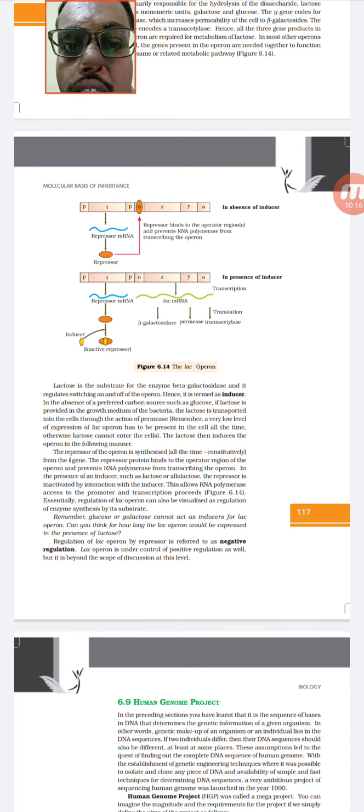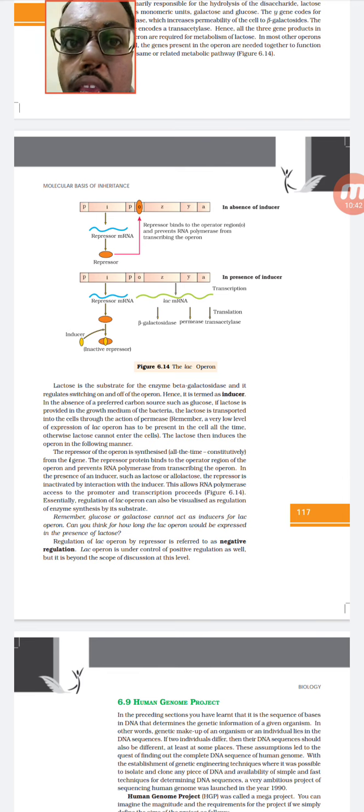Once the lactose has come in, another gene, A, starts its function, that is transacetylation, and by the action of the Z gene it will be converted by the beta galactosidase enzyme, and it will be used by the bacteria for the synthesis of proteins or as an energy compound.